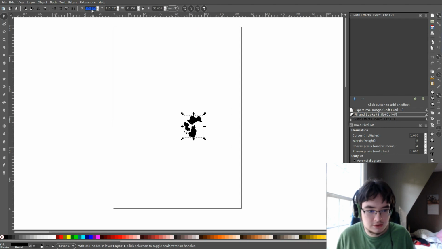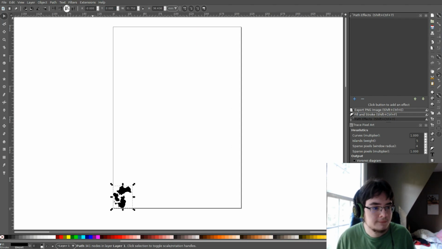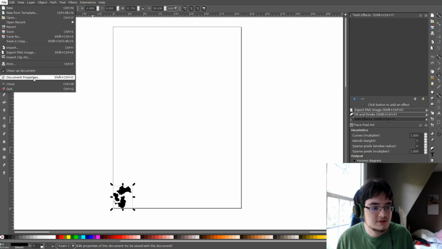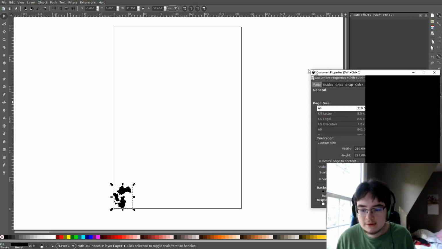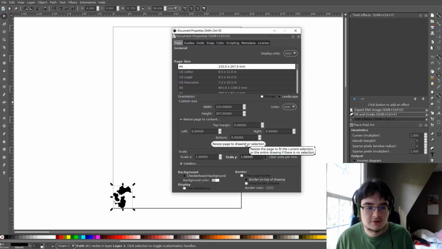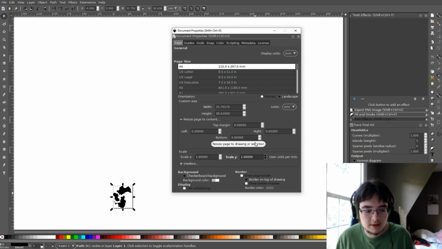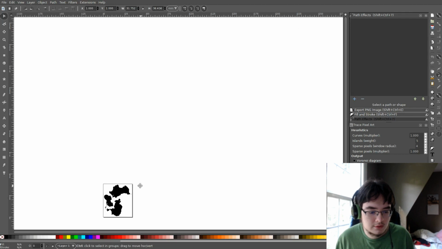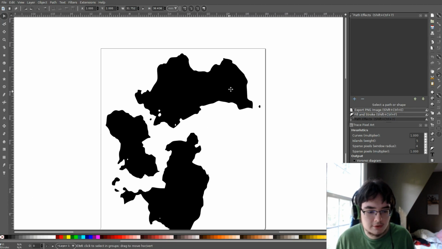and with our vector version, I'm going to set the X and Y to 0 respectively, and then I'm going to go to Document Properties, and I'm going to resize the page to content. So what this is, we have all this extra space in our canvas and we don't really need this. So we can just resize to drawing or selection, and I'll just give a margin of, say, 1 millimeter in all directions. Close, and now we have our nice map down here.